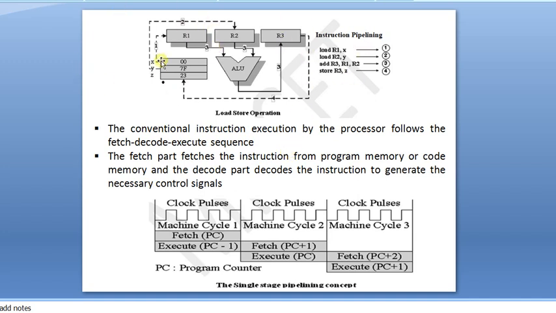Now let us look at an example of instruction pipelining. Here LOAD R1, X: it is loading the X value. The X, Y, Z values are given in memory. They are loading the X value in R1, loading the Y value in R2, and performing addition of R1 and R2, storing the resultant value in R3.